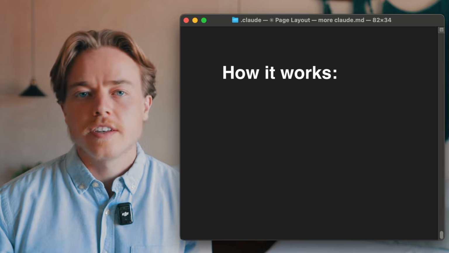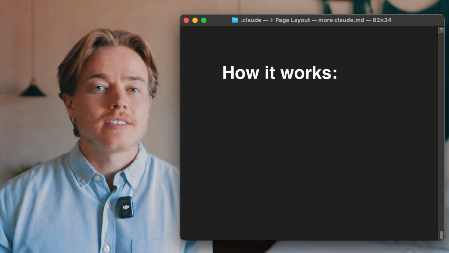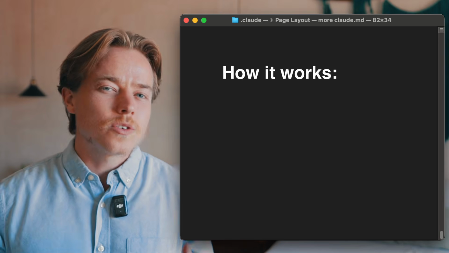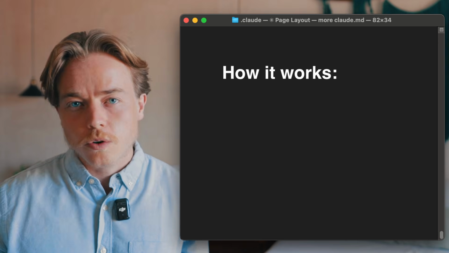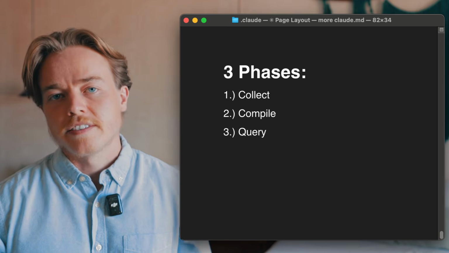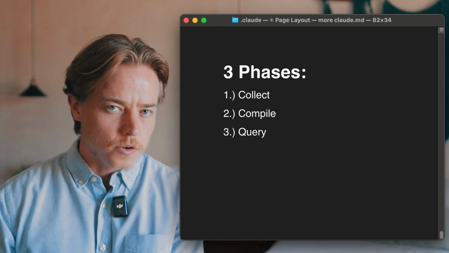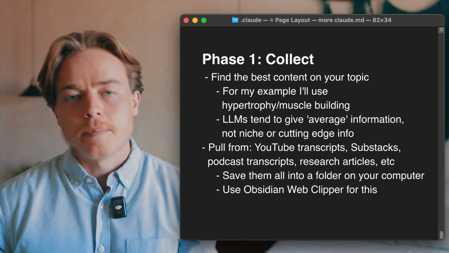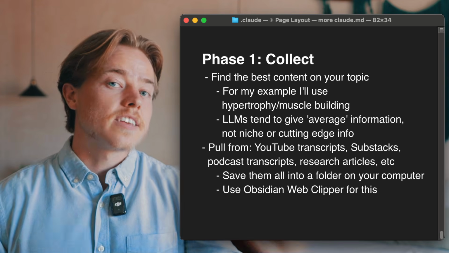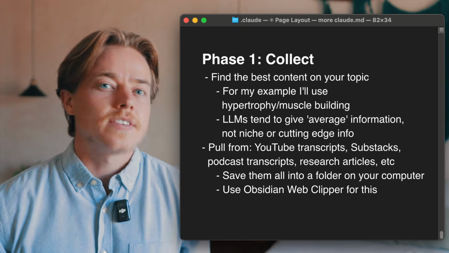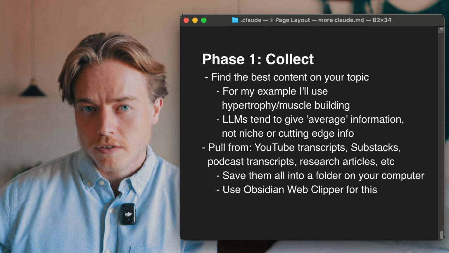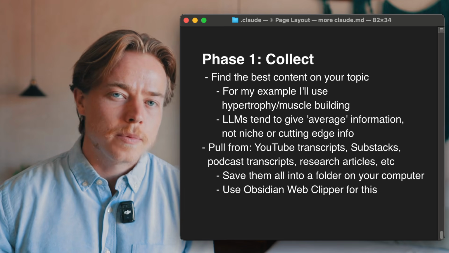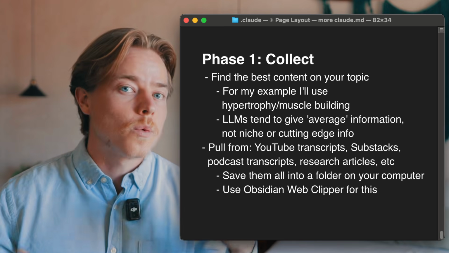So before I show you the tutorial, let me walk you through how this thing works at a high level. Because once you understand the concept, the tutorial will make way more sense. There's three phases: collect, compile, and query. Step one is collect. You find the best content on the topic that you want to get smarter about. The example that I'm going to use for the tutorial is lifting for hypertrophy, so building muscle, because that's something I let slip over the past few months, but I'm getting back into now and really want to optimize it.